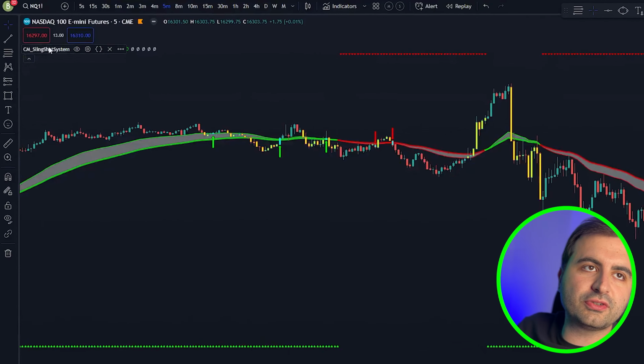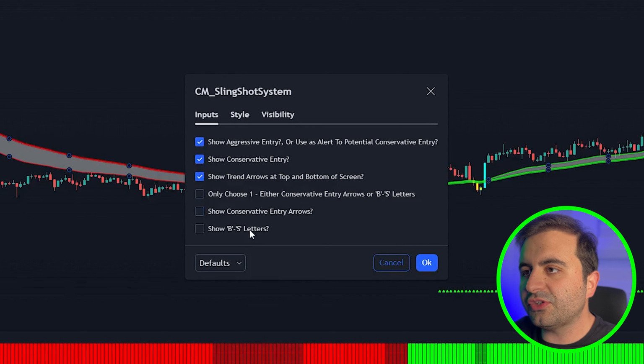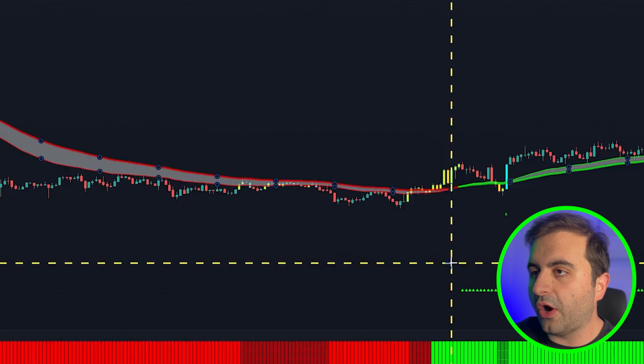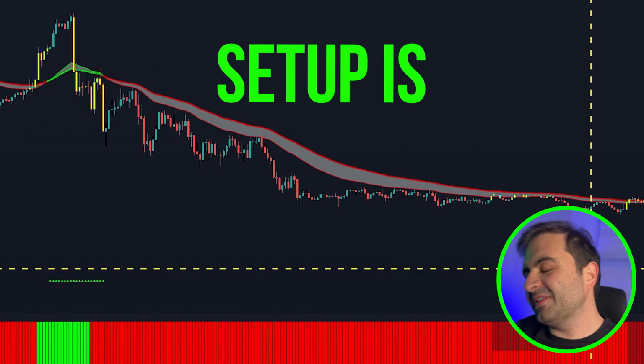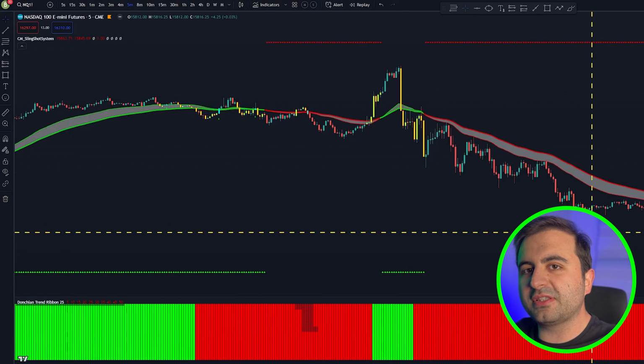So now let's go to the CM Slingshot system settings, disable these conservative entry arrows and enable the B and S letters. That's it. That's the only thing you need to do. Hit the OK button and the setup is ready. Rules are simple. Let's deep dive into how we can use this whole strategy.